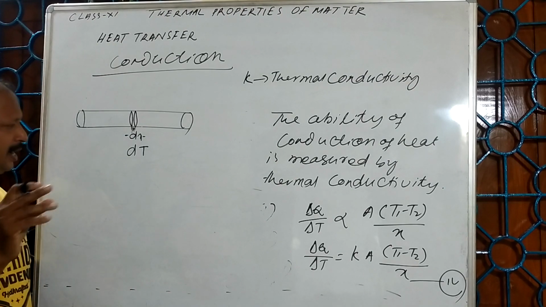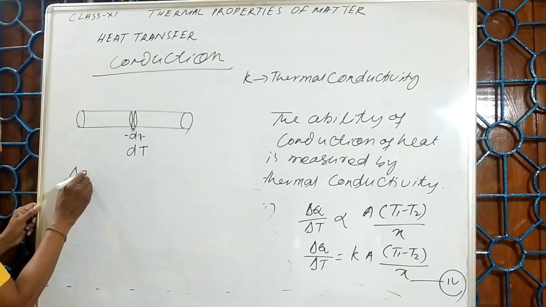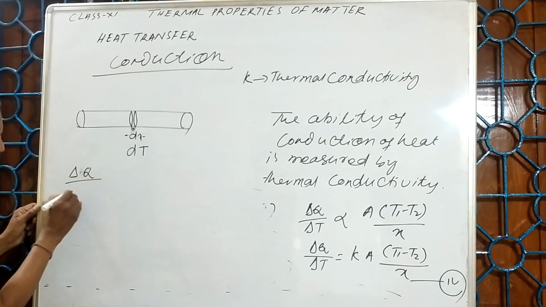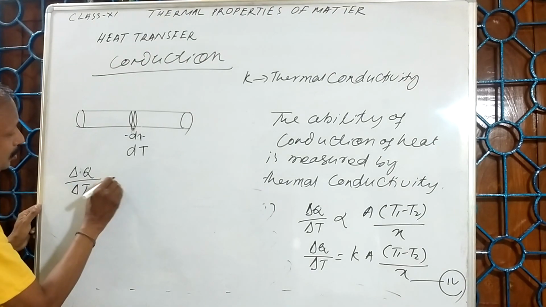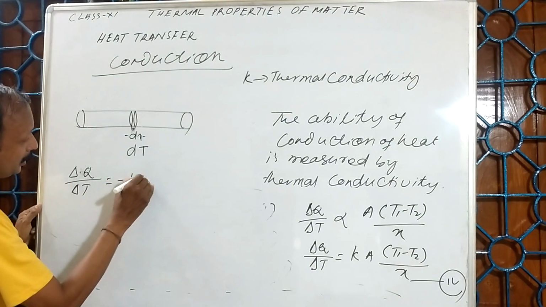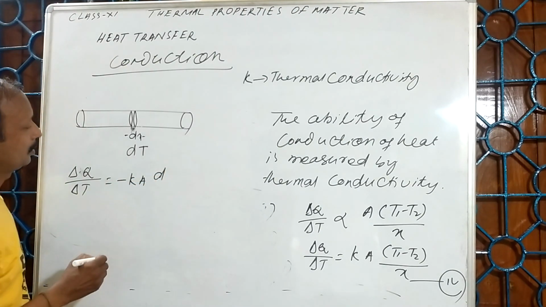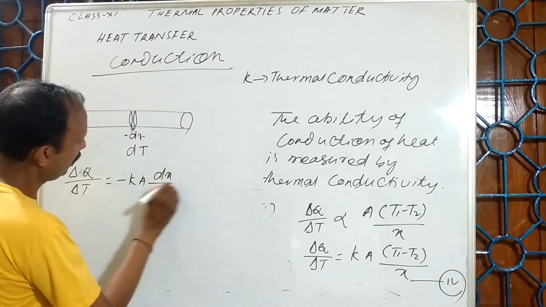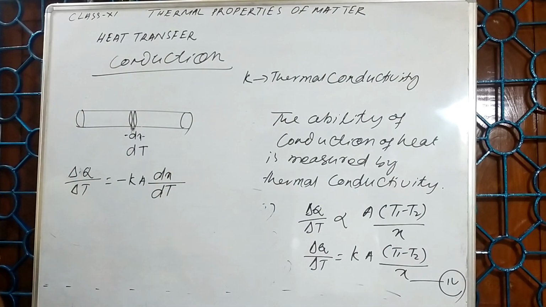So in this case, I can say that delta Q upon delta T is equal to minus K A into dT upon dx.